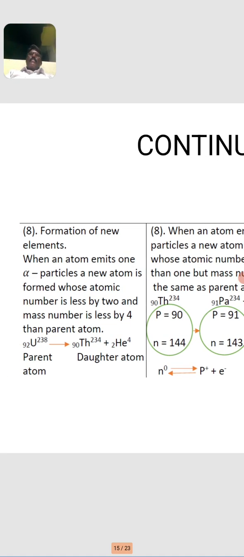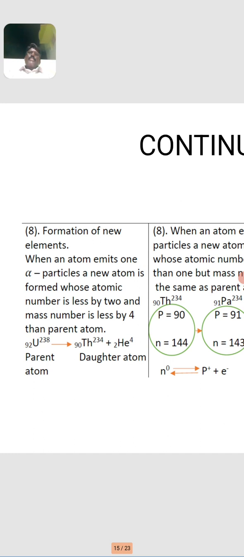The formation of new elements. When an atom emits one alpha particle, a new atom is formed whose atomic number is less by 2 and mass number is less by 4 than the parent atom. For example, uranium-238 emits an alpha particle and the daughter element is thorium-234.